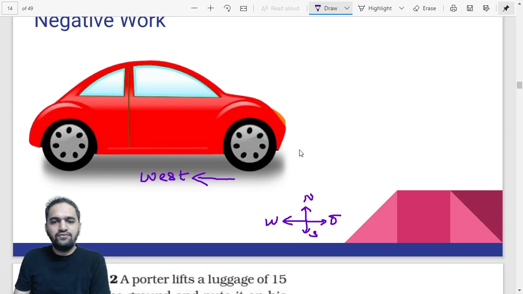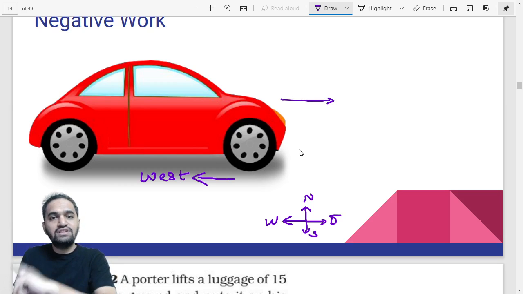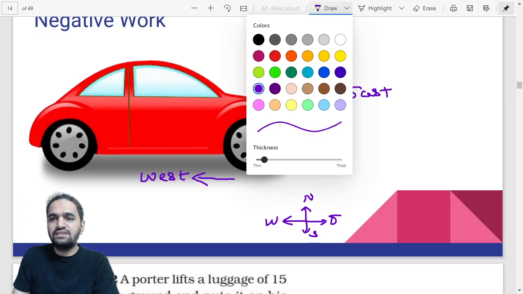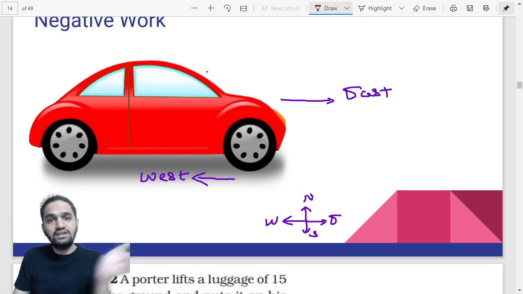So you are applying force. The force is being applied on the car, let's say on the tires of the car, and we are trying to stop it, right? But you must have seen that even after applying brakes, the car doesn't stop immediately. It will still continue to move ahead. So that means displacement is happening in which direction? East direction. Displacement is happening in the east direction, while the force which you applied was in the backward direction.